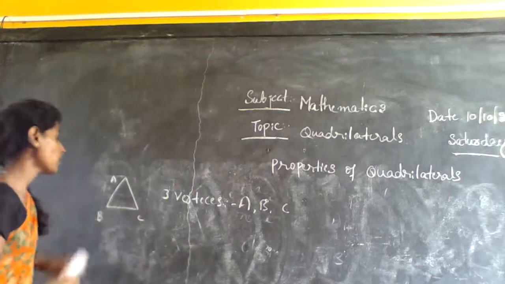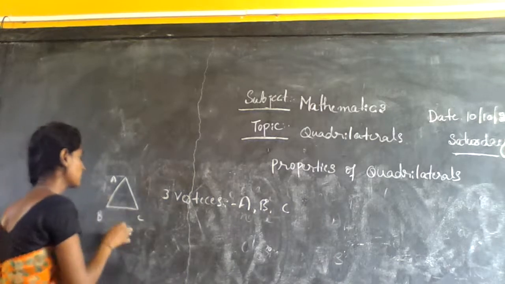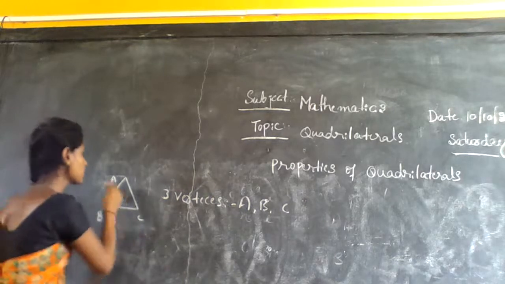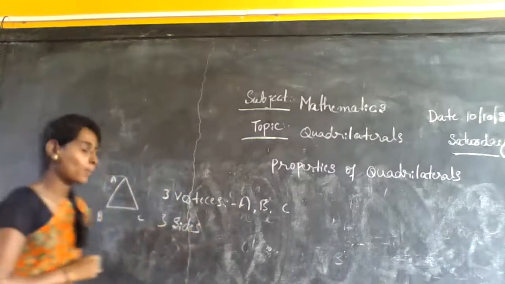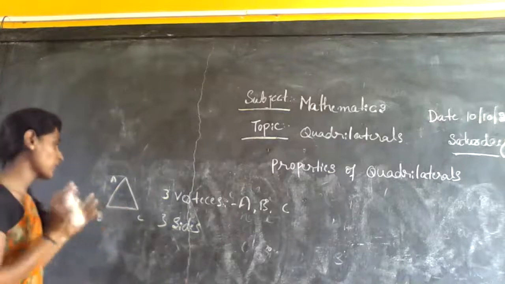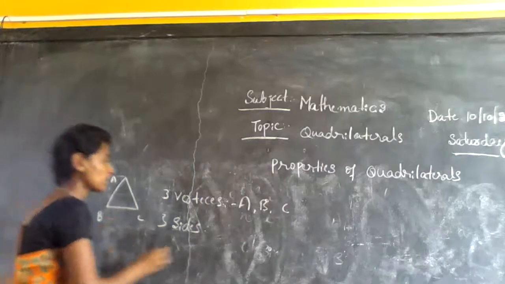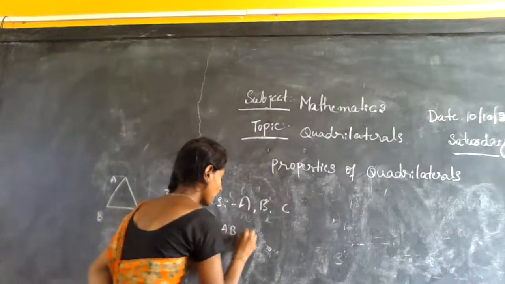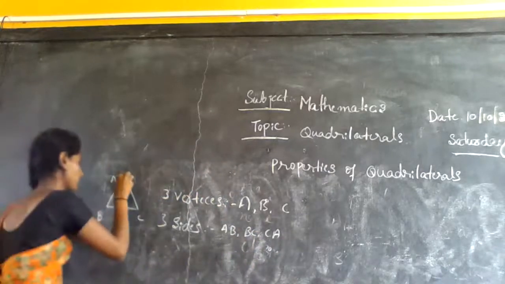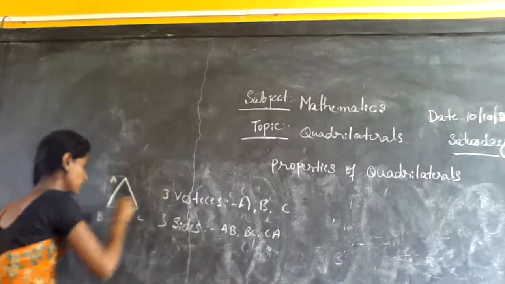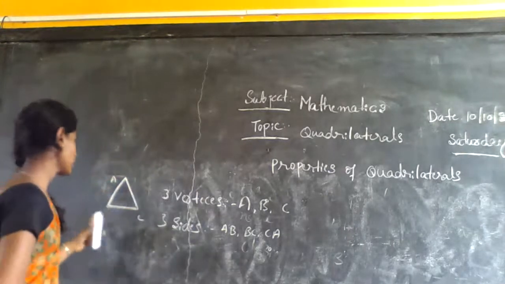Then we shall move on to sides. This triangle has three sides: AB, BC, and CA. What are sides? The left or right edge of an object is called a side. This triangle has three sides, namely AB, BC, and CA. One, two, three.